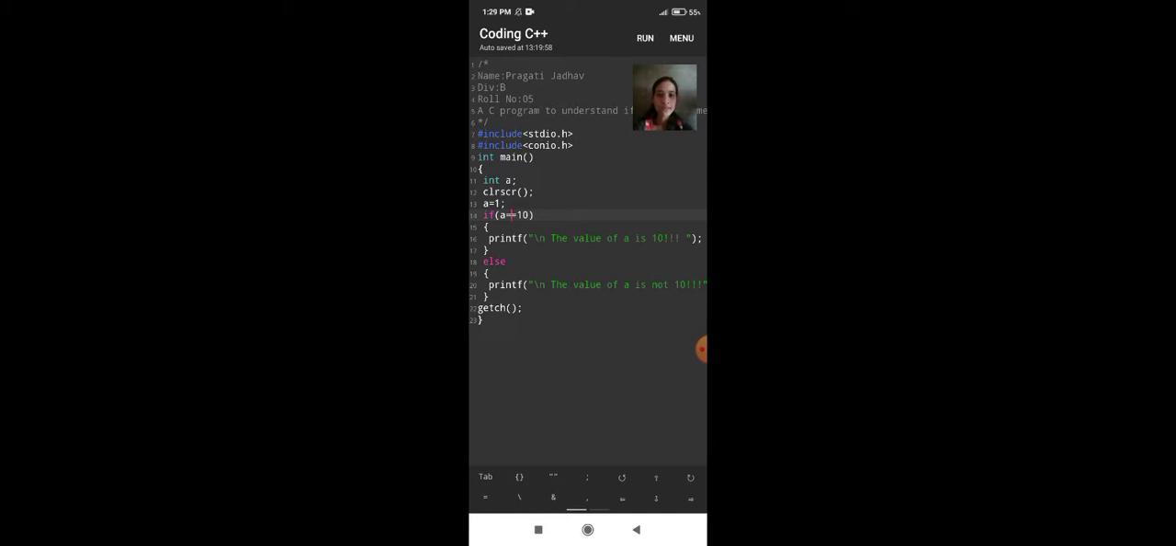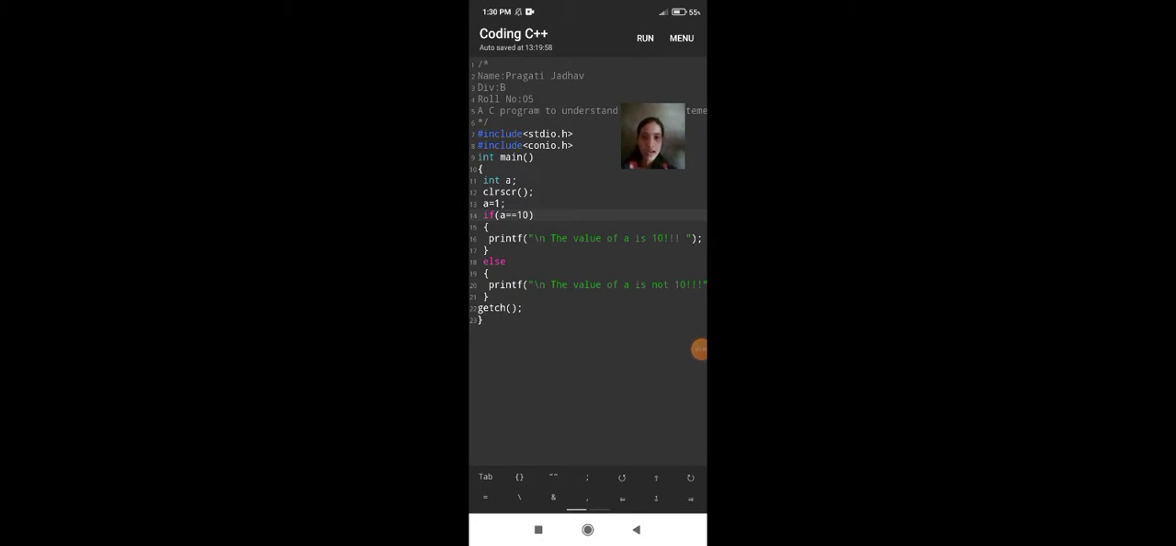Here I can give my variable value as 1, and in the round brackets mention the logical condition. Here I mention my logical condition a is equal to 10, but here the logical condition is false, therefore the if part will not be executed, it jumps towards the else part and the else part will be executed. Let us check. The value of a is not 10.